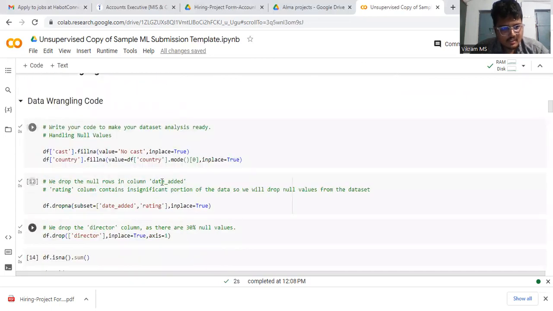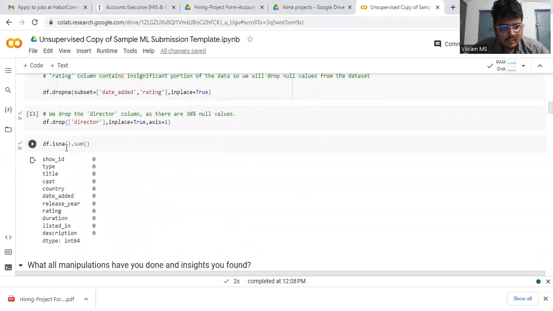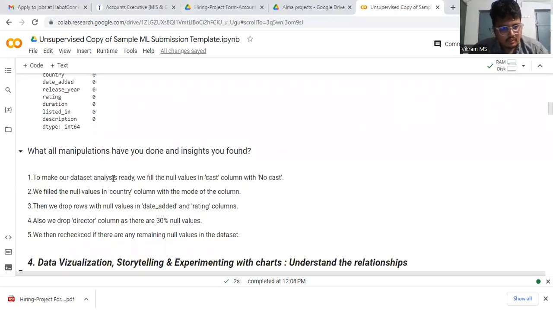What are the data wrangling techniques? We handle the null values. We find the rows with null values, like date added, as shown. We drop the director column as it has 30% null values. Then df.isnull().sum shows all null values are now 0. For our analysis, for the cast column, where there is no cast, we fill it accordingly. We check the remaining null values in the dataset.